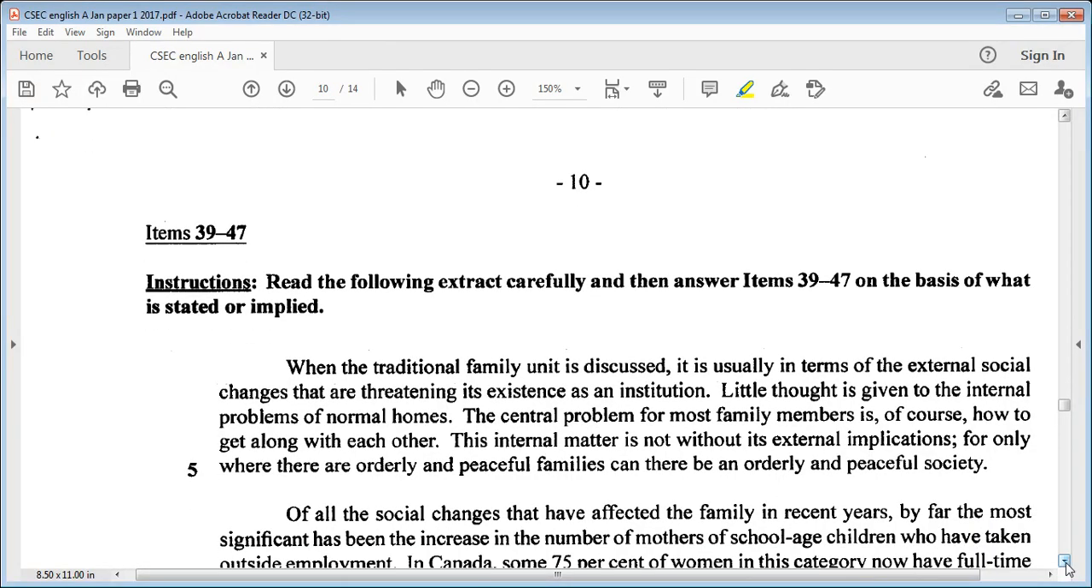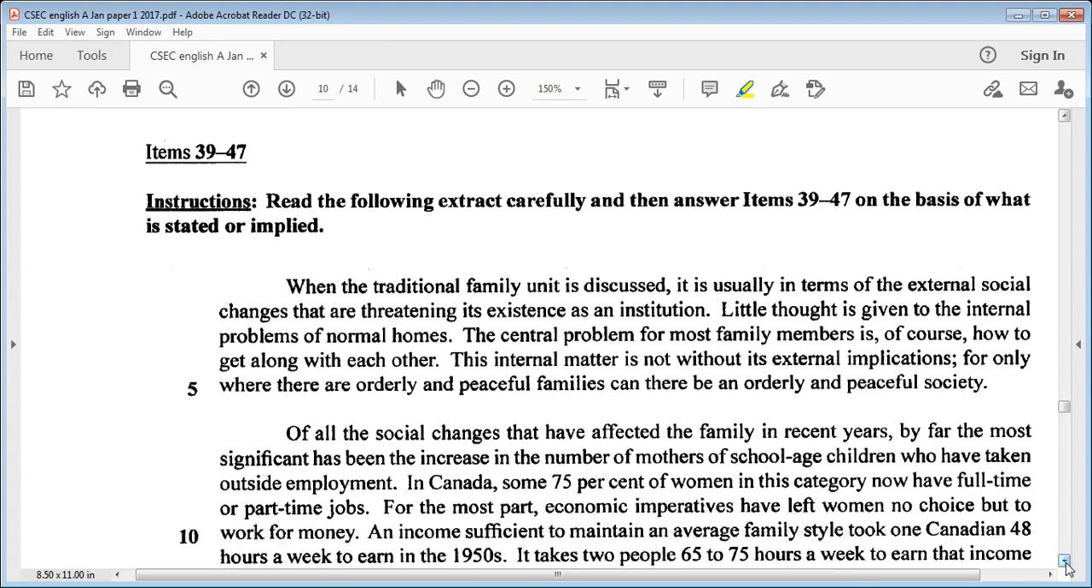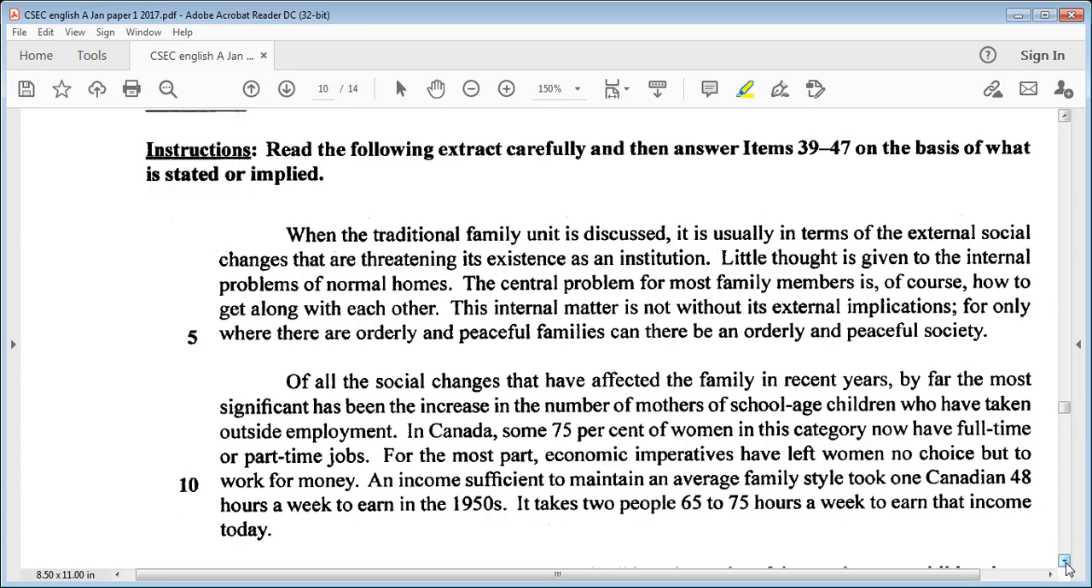Let's go on to questions 39 now through 47. The instruction says, read the following extract carefully and then answer items 39 through 47 on the basis of what is stated or implied. It says, when the traditional family unit is discussed, it is usually in terms of the external social changes that are threatening its existence as an institution. Little thought is given to the internal problems of normal homes. The central problem for most family members is, of course, how to get along with each other.